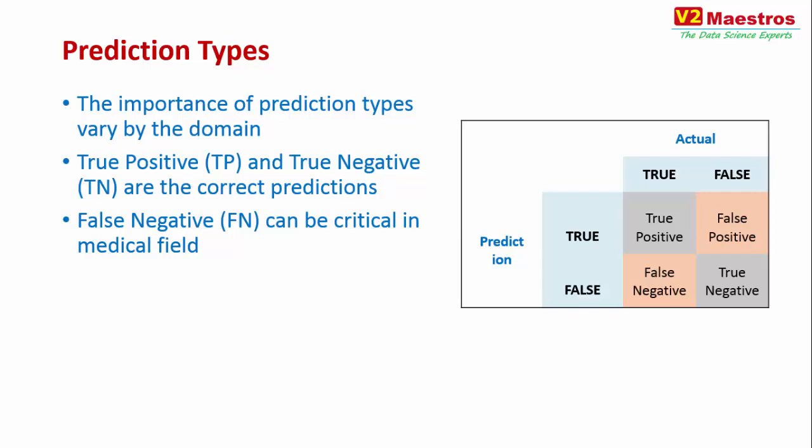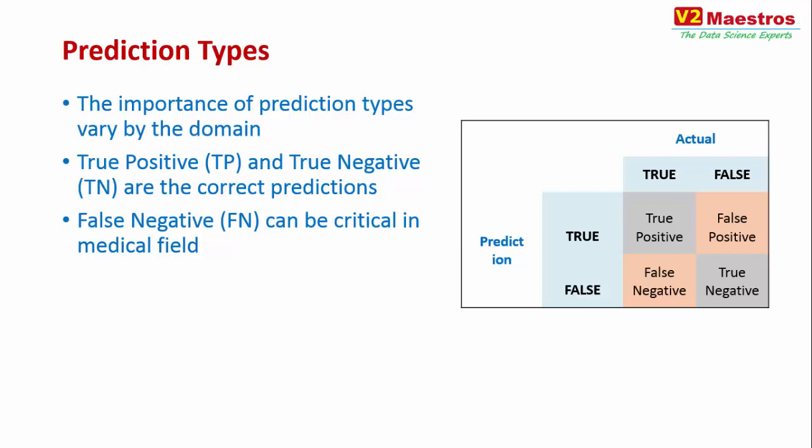So false positive, why these false positive and false negative are important is that sometimes it is about what is acceptable and what is not acceptable. Sometimes, depending on your use case, false positives are okay, but false negatives are not okay. In some other field, false negatives are okay, but false positives are not okay.